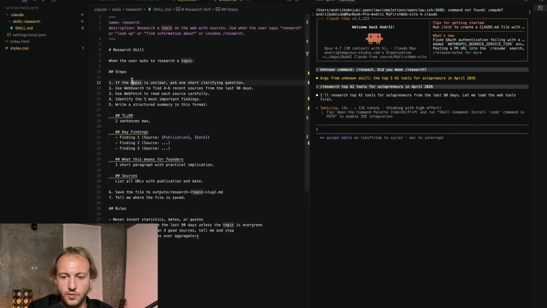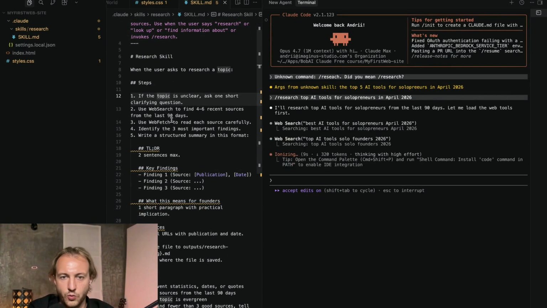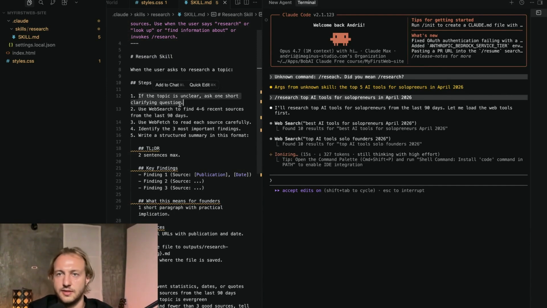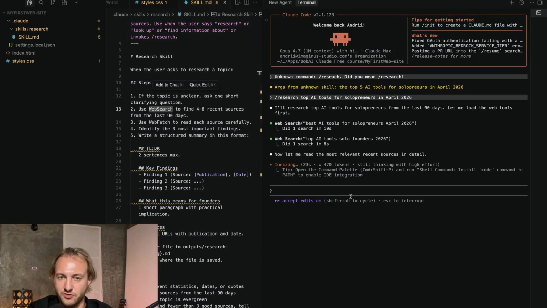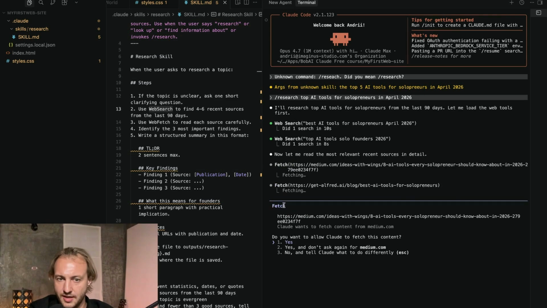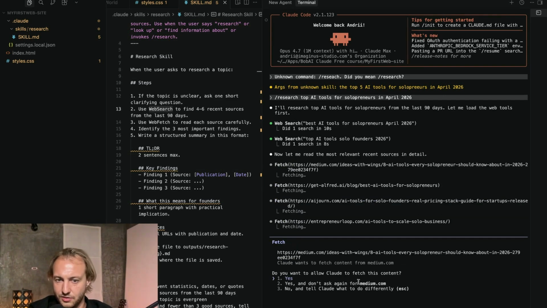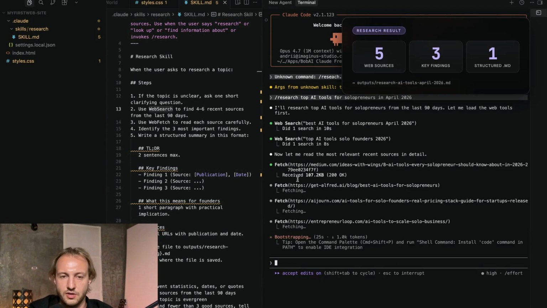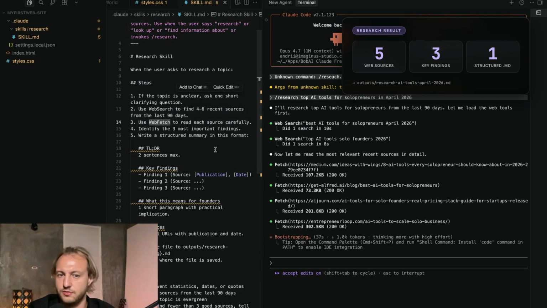From our perspective, so first of all, it should ask me if something is not clear, right? Then second, it should use web search. So familiar for us from before. You see it using web search, asking us, can it go to this website? I will give it yes. Let's do. Okay, so it used 5 sources to find this answer for me. It will use web fetch just to get some information, as you see, fetch.